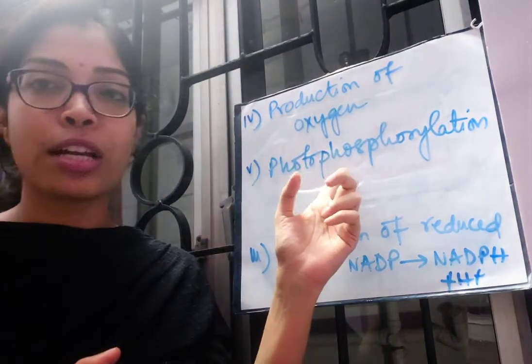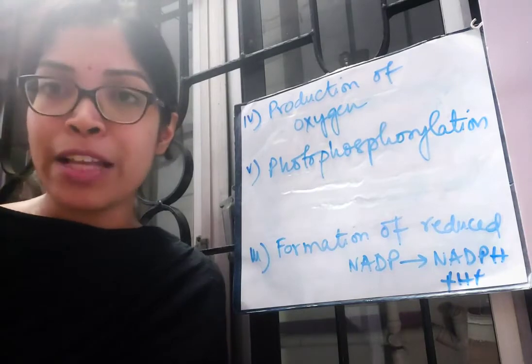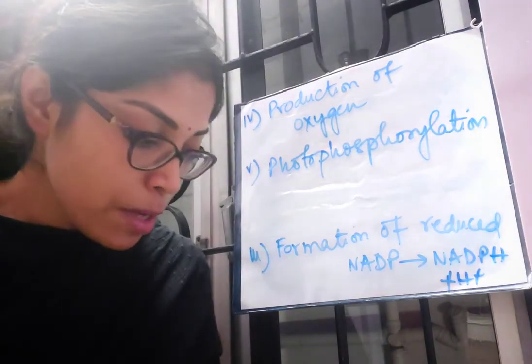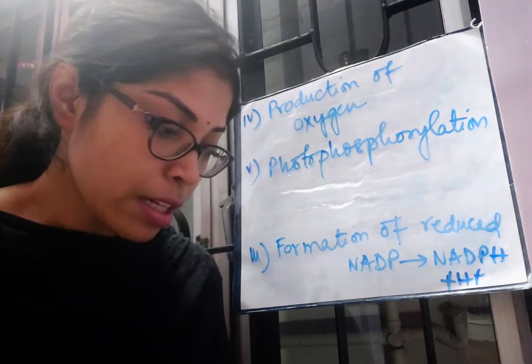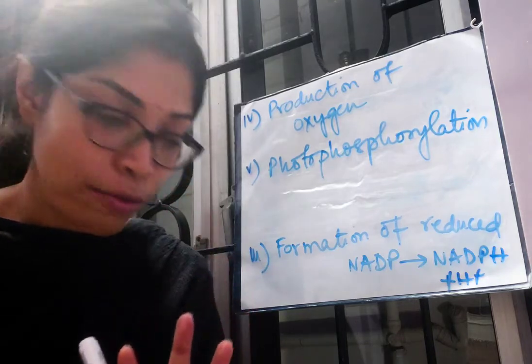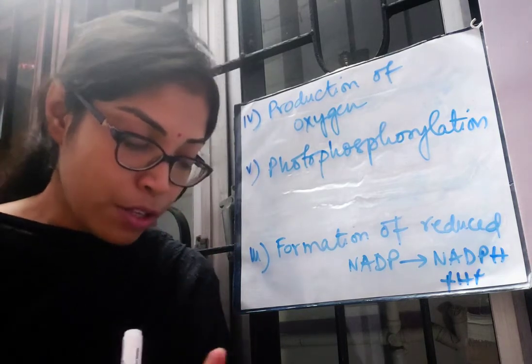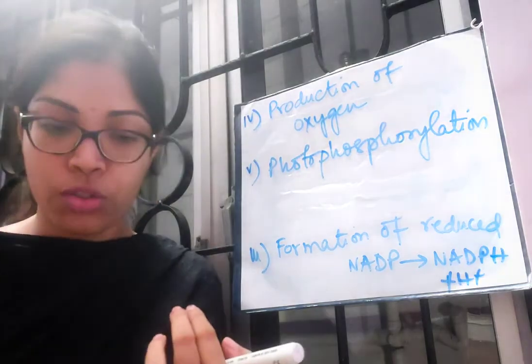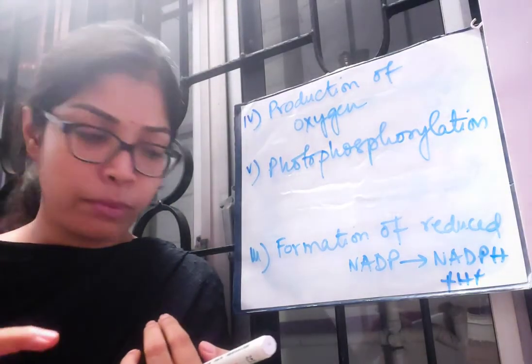After photophosphorylation, ADP and inorganic phosphate combine to form ATP, right? So there are 4 end products of the light phase of photosynthesis: NADPH2, oxygen, water, and ATP.